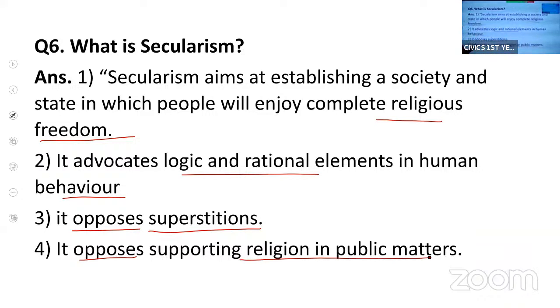It is a society where people enjoy complete religious freedom. The government will not interfere in religious matters. Religion is a personal matter of an individual.